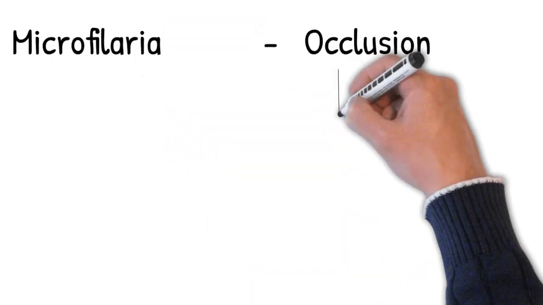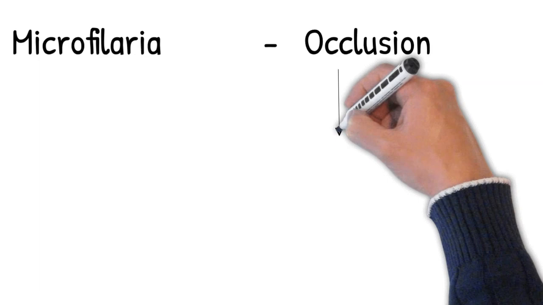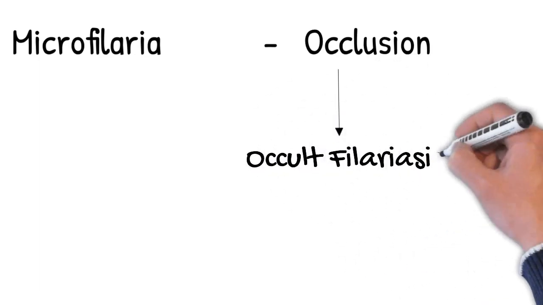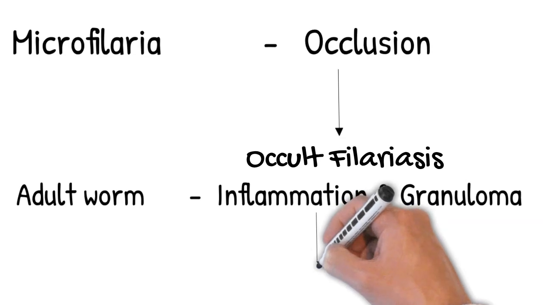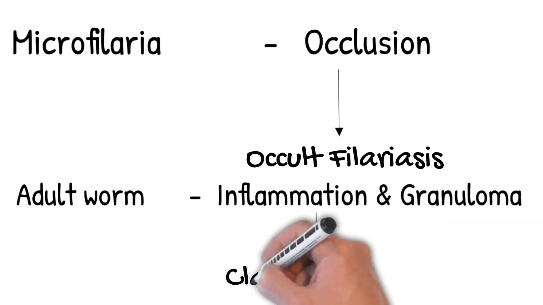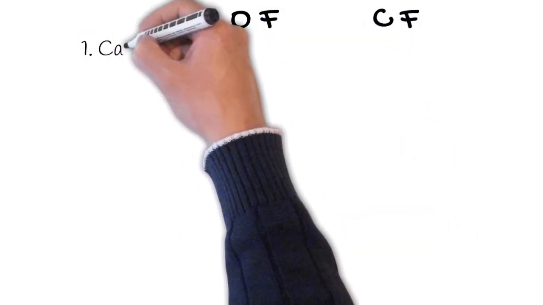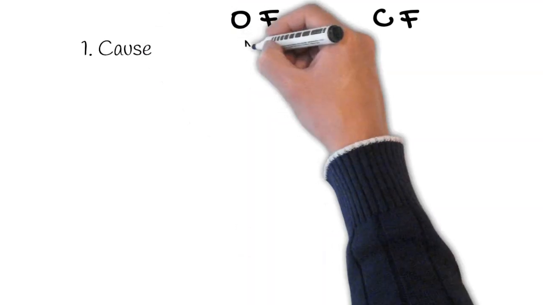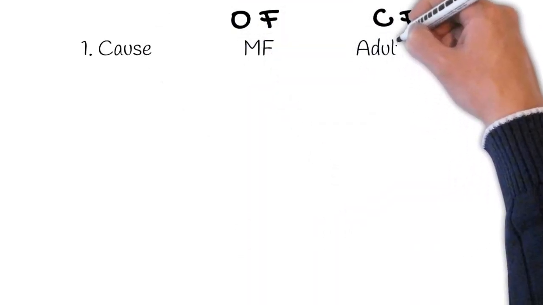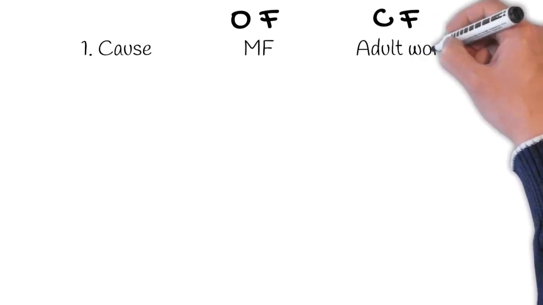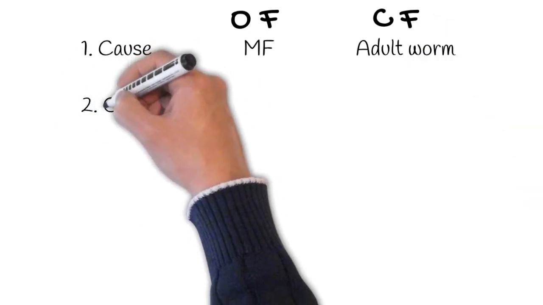The microfilariae produce occlusion pathology, mainly occlusion of the lymphatics, known as occult filariasis. The adult worm produces inflammation and granuloma, known as the classical filariasis. We'll discuss the difference between classical filariasis and occult filariasis. Cause: the microfilariae is the cause of occult filariasis and adult worm is the cause of the classical filariasis.